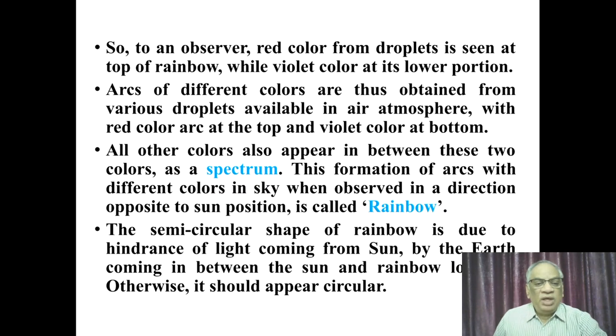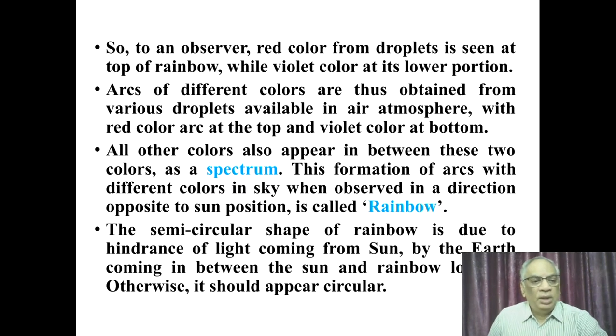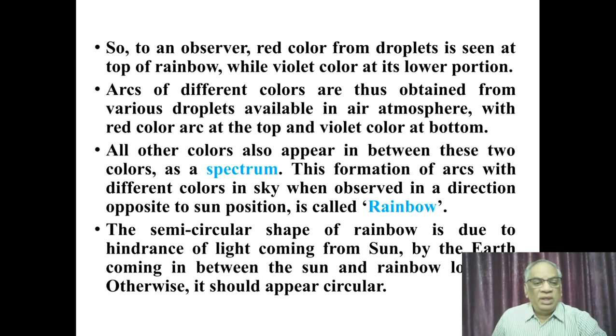This formation of arcs with the different colors in the sky when observed in the direction opposite to the sun's position is called a rainbow. The semicircular shape of the rainbow is due to hindrance of light coming from the sun by the earth coming in between the sun and the rainbow location. Otherwise, the rainbow appears in a circular shape.